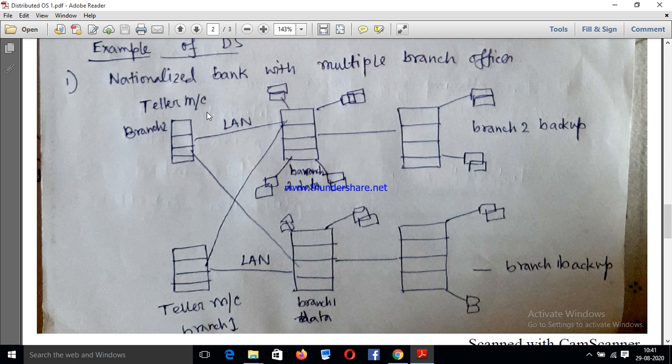See, this is the operating system structure of one nationalized bank and it has multiple branches. So this is a teller machine. Teller machine means nothing but